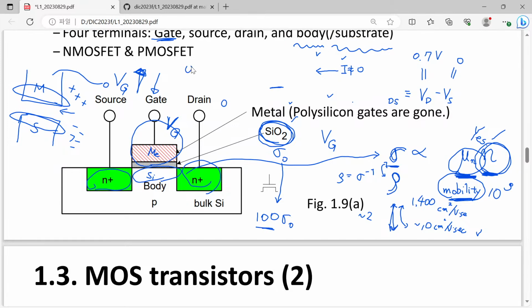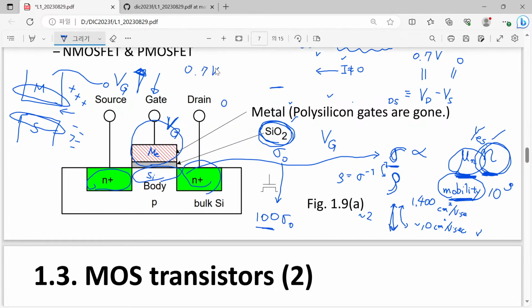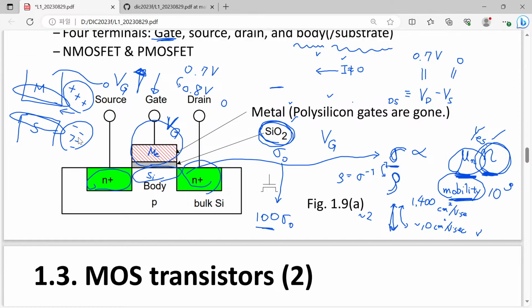For example, if we applied 0.7 volt, and then I increase the voltage to 0.8 volt, then we will have more positive charges and more negative charges in these two parts. So now the increase of this negative charge is interpreted as an increase of your electrons. So are you with me?